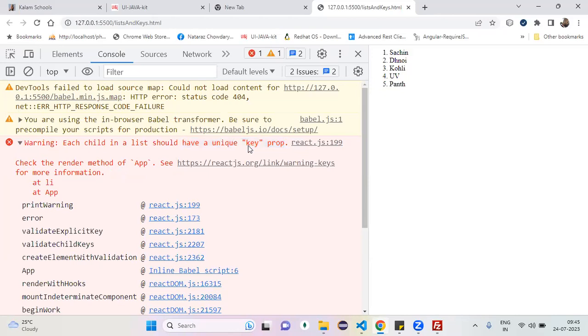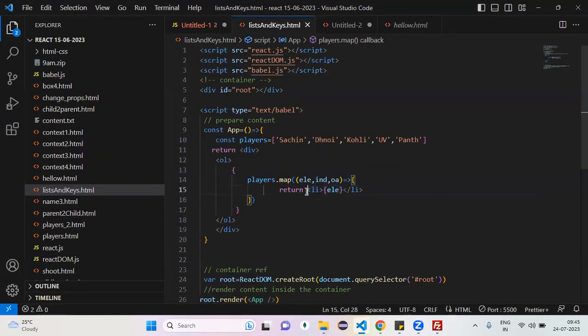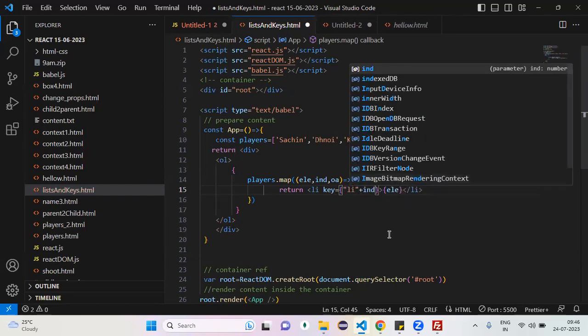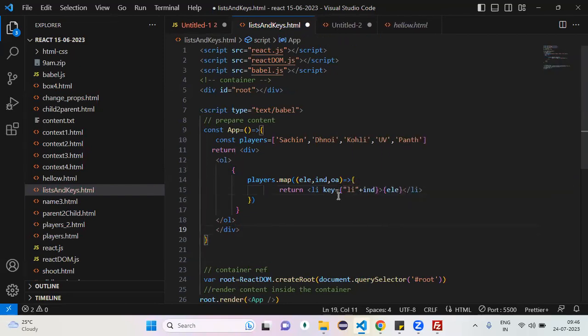How did he say unique key, with what? Key prop or not? So you are preparing a list of LIs, right? How many? 5. So each and every LI, can I add one unique identity with which prop? Key prop. So for the unique identity, you are preparing a LI plus the index. Index is unique or not? Yes or no? Now, LI 0 is what? LI 0 for the first list item, LI 1, LI 2, LI 3, like that. For every item in the list, you provide one unique identity or not.